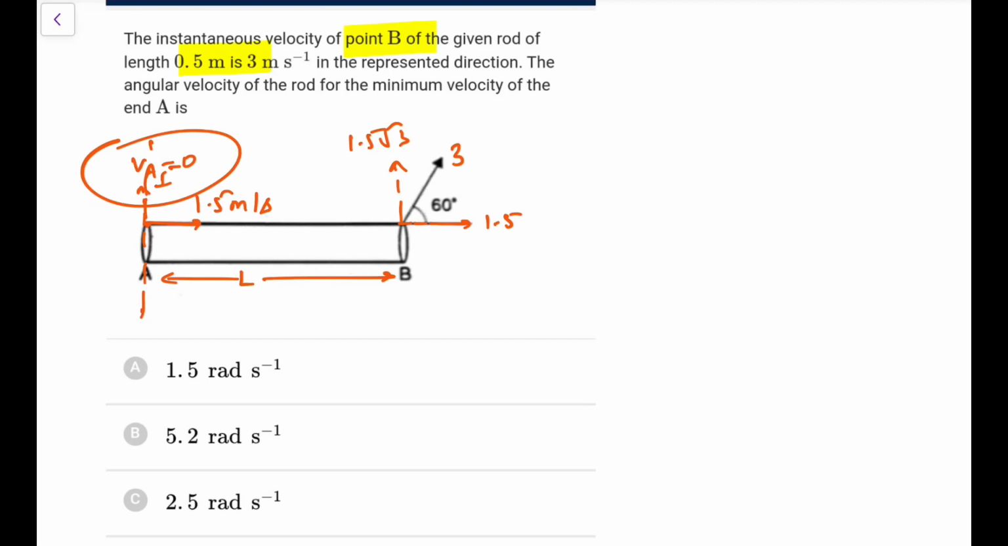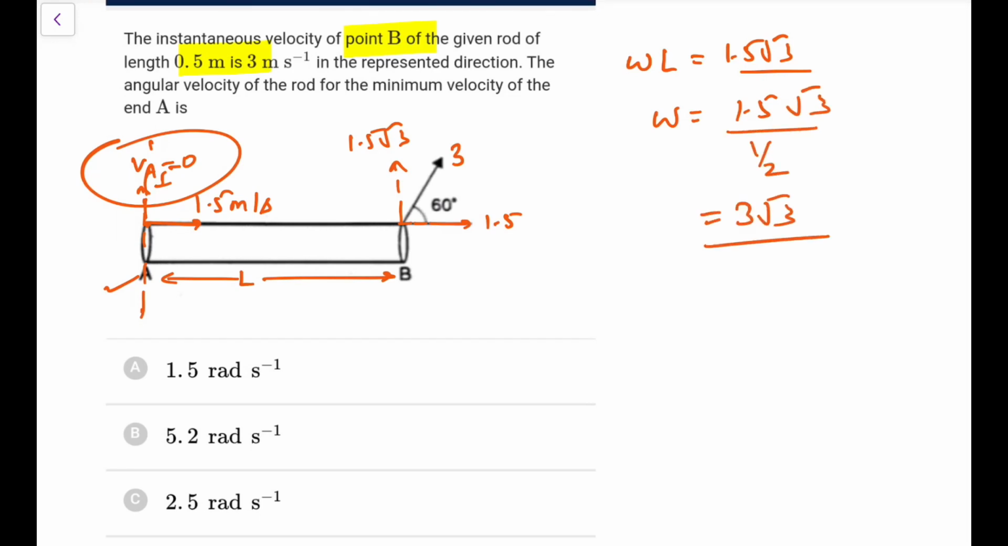So directly what we can say now, taking angular velocity about A, the velocity of B would be omega into L, that perpendicular component is 1.5 root 3, so that is omega r. So that omega comes out as 1.5 into root 3 upon this length, which is 1 by 2. So that is 3 root 3, 3 into 1.7, that is 5 point something, so 5.2 radian per second is what we are going to tick for it.